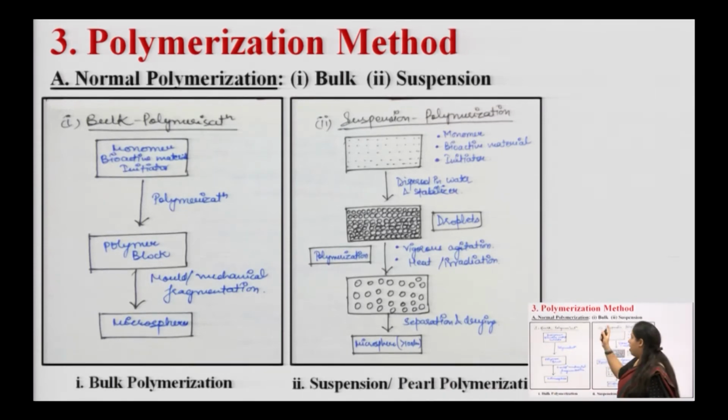This is how we use the polymerization process to make microspheres. Now, we add an initiator so that the cross linking process, or the covalent bonding, gets started. We use the initiator and bioactive material along with the monomer, a polymer block gets developed, and after mechanical fragmentation we can have the microspheres.